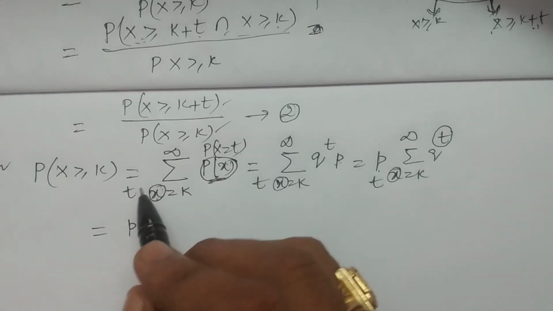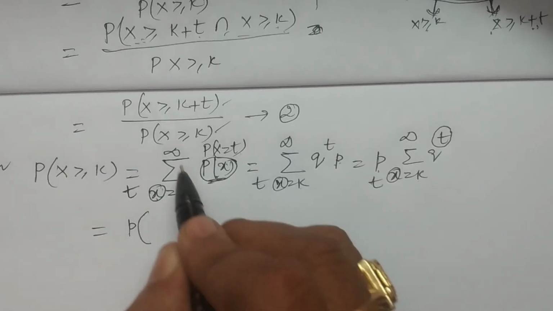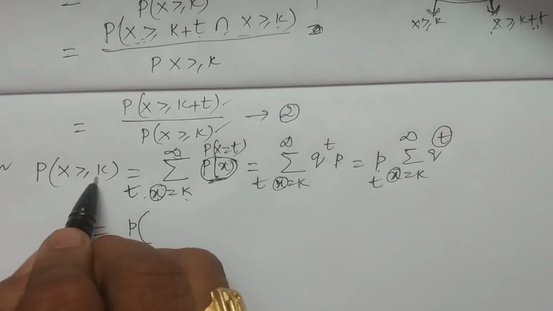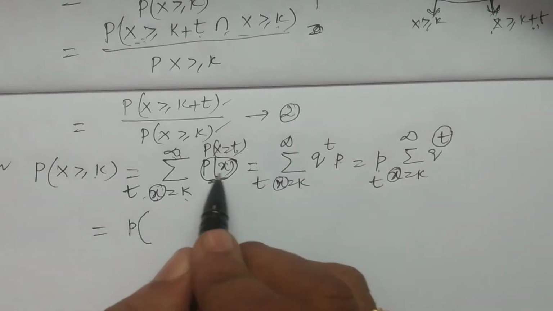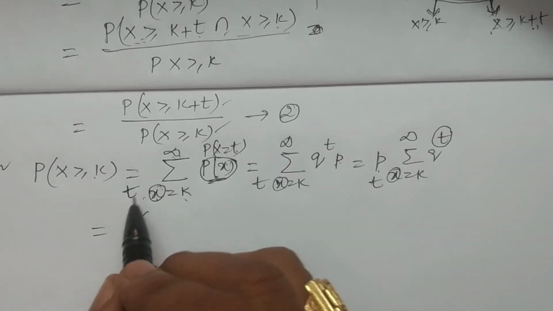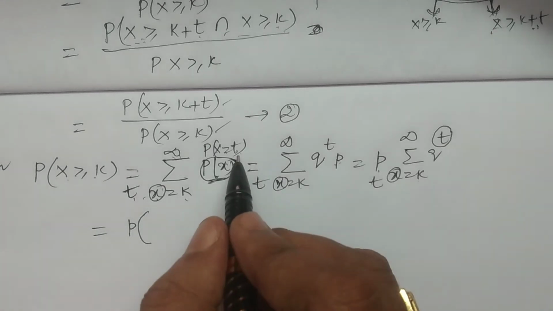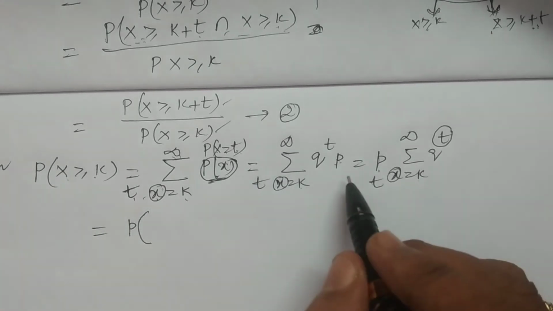So it is very clear that the summation from t equal to k to infinity of the probability of x equal to t gives the probability of x greater than or equal to k. If you consider t instead of x, the problem becomes easier to understand.